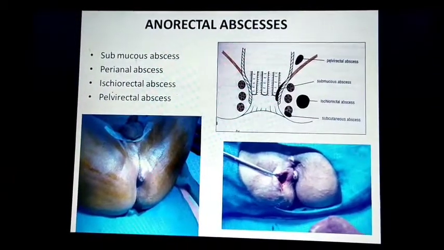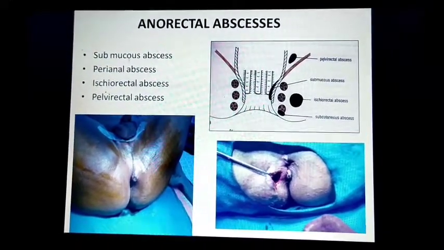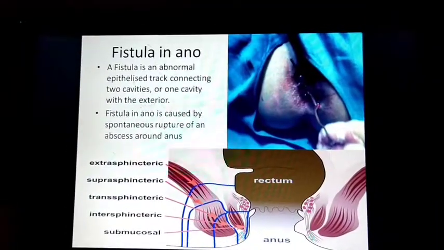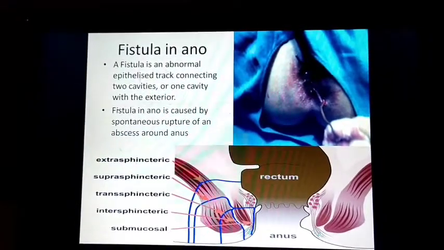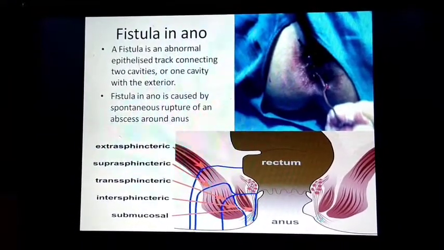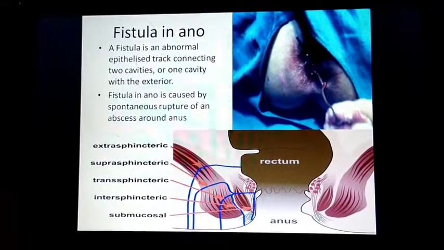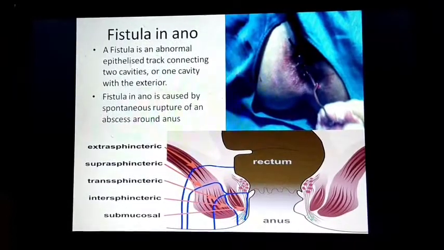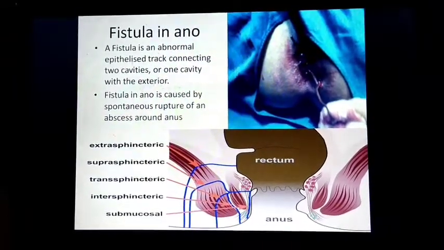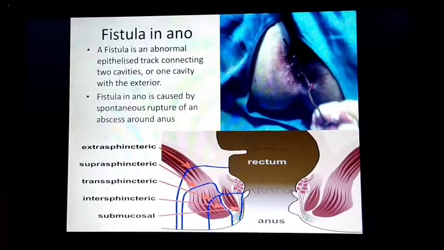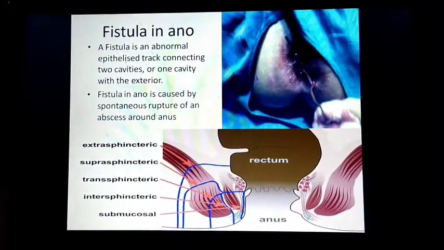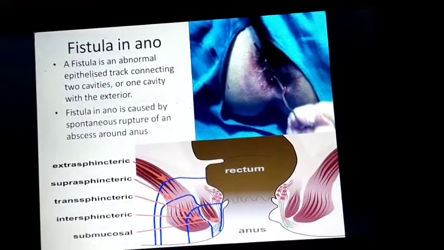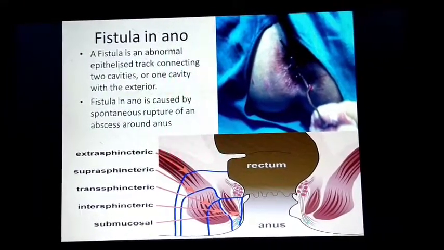Anorectal abscesses: submucosal abscesses, perianal abscesses, ischiorectal abscesses and pelvirectal abscesses. Fistulas: there are intersphincteric, extrasphincteric, transsphincteric and suprasphincteric. A fistula is nothing but an abnormal connection between any two mucous membranes or epithelial layers, or unhealthy epithelial tracts, that connects between two layers or two mucous membranes or two epithelial layers.